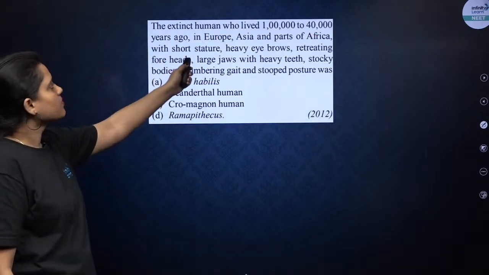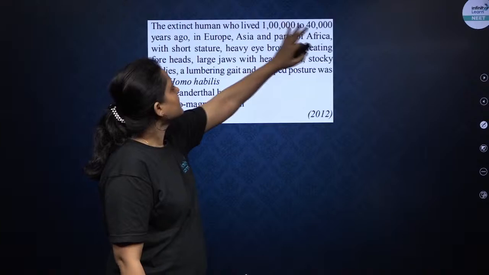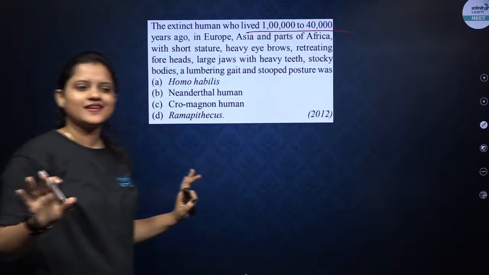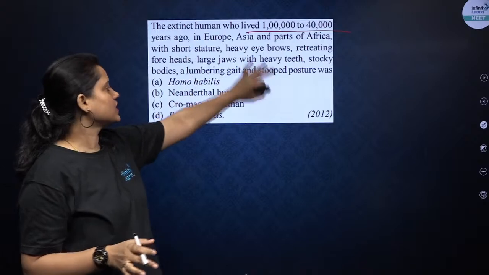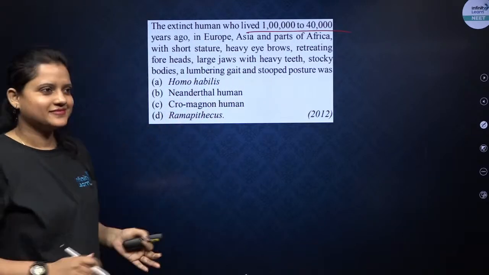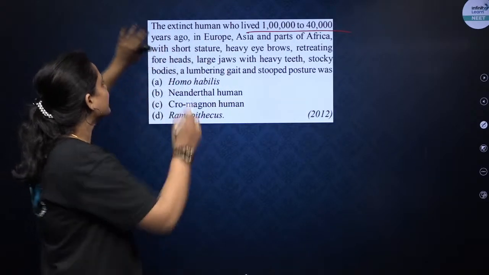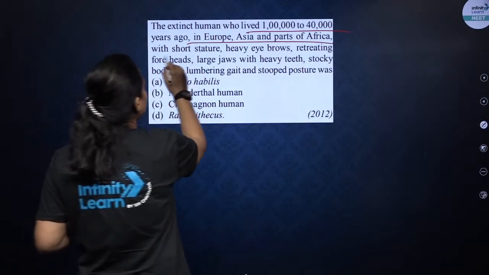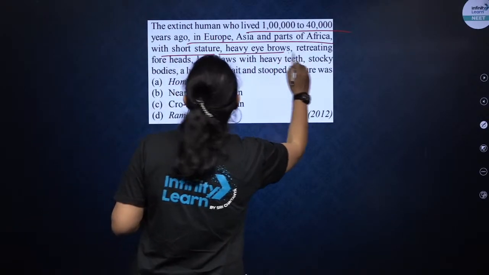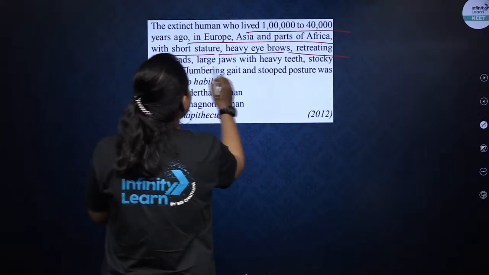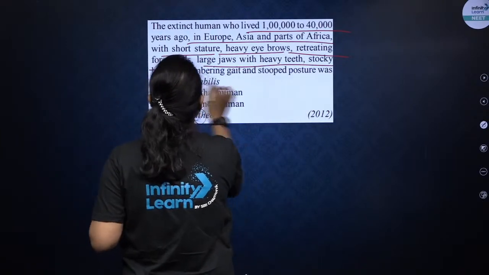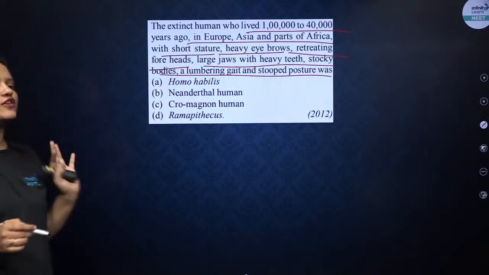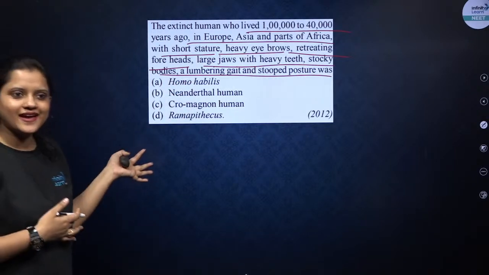The extinct human who lived 1 lakh to 40,000 years ago. Lines of NCERT. Whenever I see 1 lakh to 40,000, okay, lines of NCERT. They lived in Europe, Asia and parts of Africa. They had short stature, heavy eyebrows, retreating forehead, large jaw with heavy teeth, stocky bodies and lumbering gait and stooped posture. Who were they?